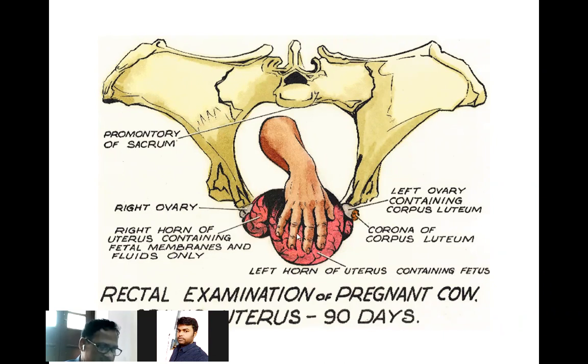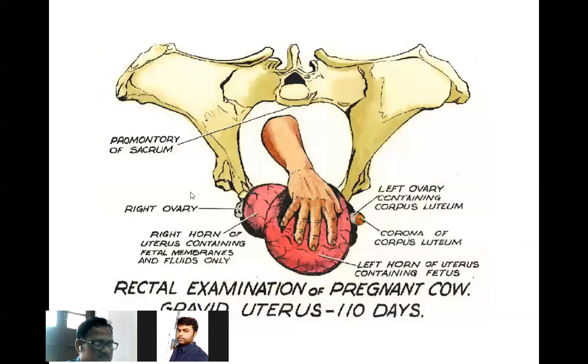But in the case of bitch or sow, there will be a fetus along with the fetal membrane in both horns. The left ovary contains the corpus luteum, you see here, and this is the inlet, this is the outlet part, and the cavity of 90 days. Wait, 120 days, you see here, the hand is approaching the uterine horn.